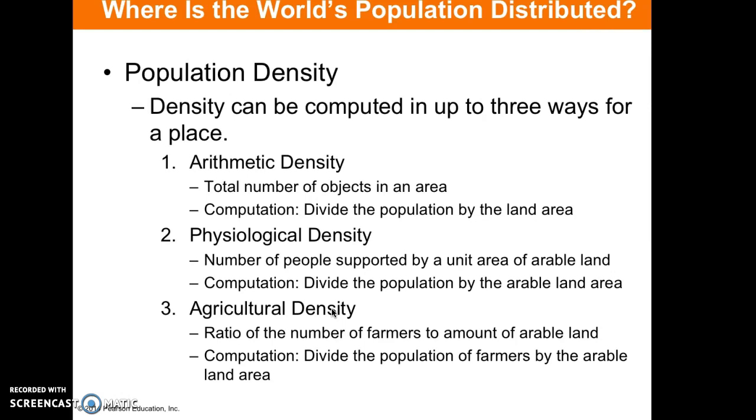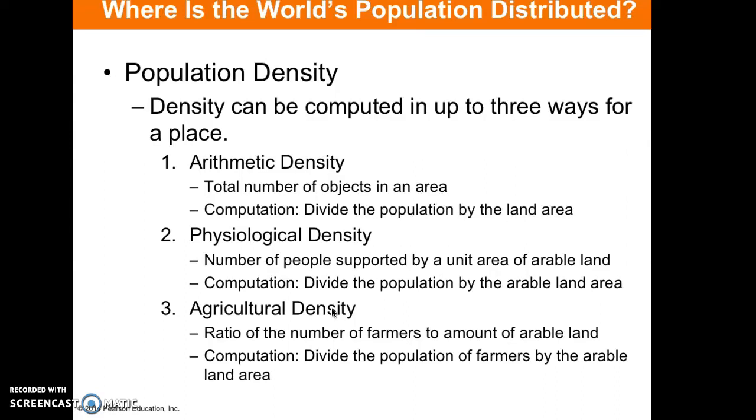We also have physiological density. This is the number of people per unit of arable land. So this is the number of people and the amount of land that can be farmable. Arable means farmable. So how much land do you have that can grow food? And so the physiological density is really like how many people could be supported by growing food within an area. And then agricultural density is the number of farmers to the amount of arable land.